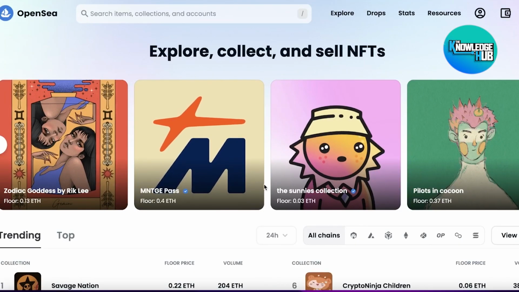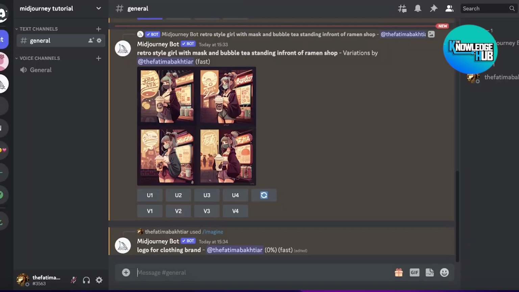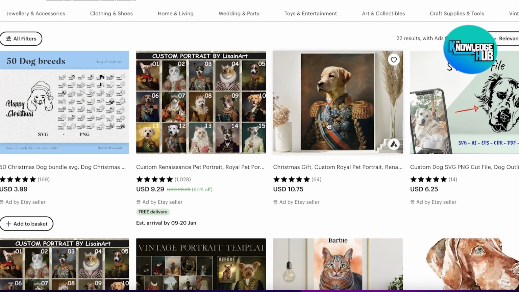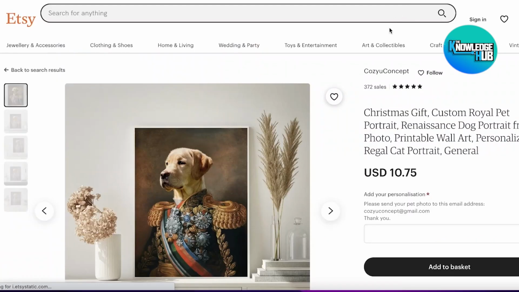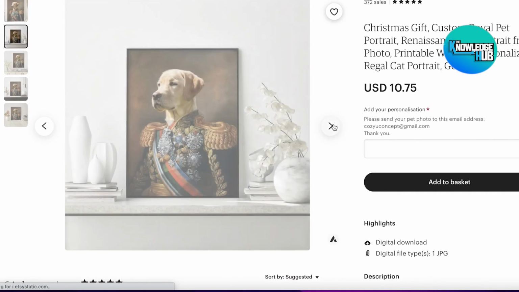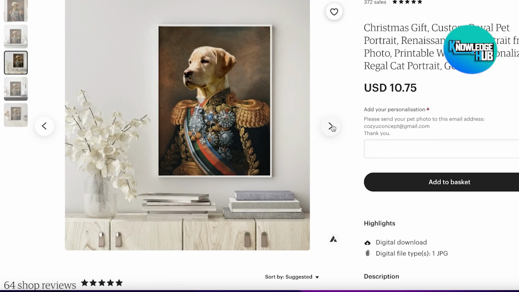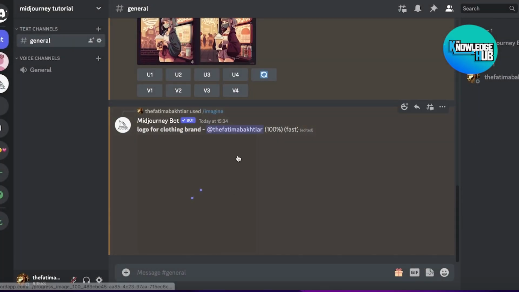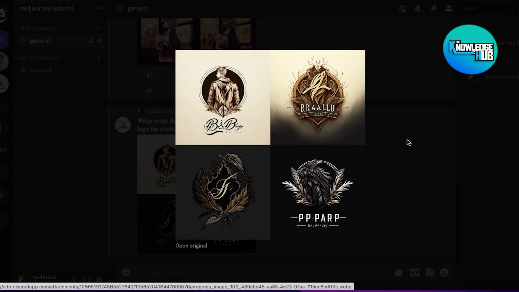Now this is the last use case that I'm going to discuss, which is one of the most underrated ones, which is providing customized images. So you can see this is like a Christmas gift custom royal pet portrait. This is super easy to create using AI and I will show you guys step by step how to do that. So let's say you're going to offer this service on Etsy or Fiverr, where people like to pay quite a lot of money for customized items. So you can see our fashion brand logo has been generated, and it looks pretty good.